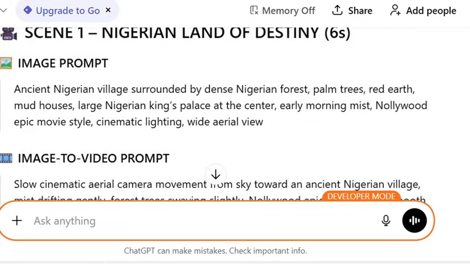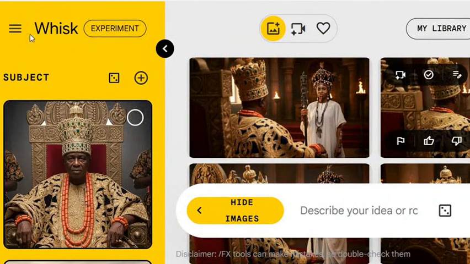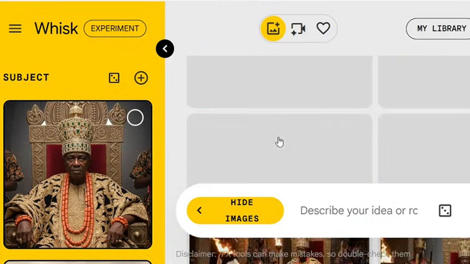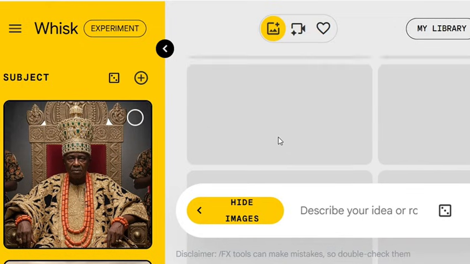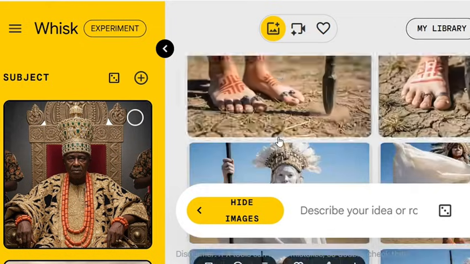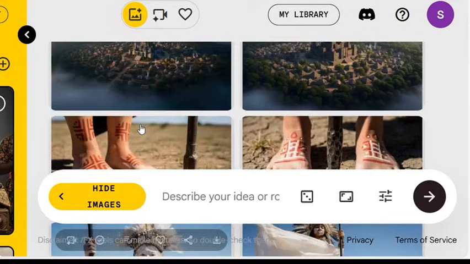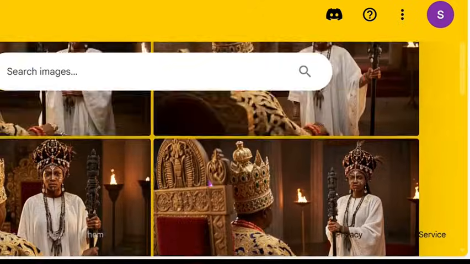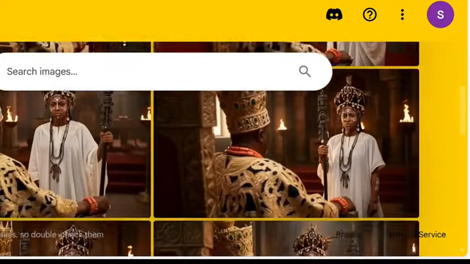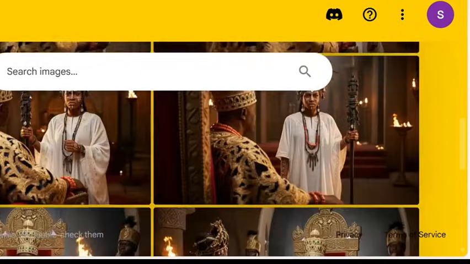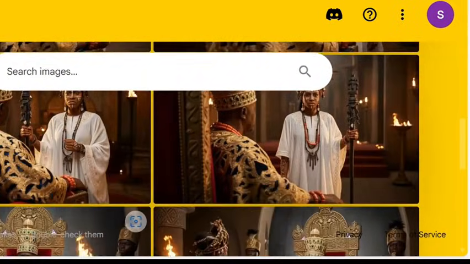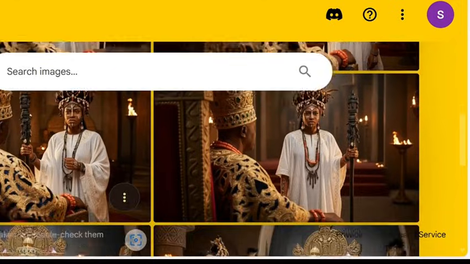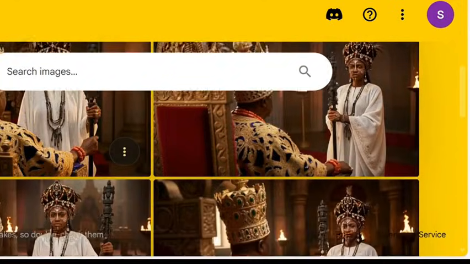Now the AI tool I use here is called, as you can see, this is the name here, Whisk. This is how I generate all my images. For the first scene ChatGPT gave to me, which I tried, this is what it gave to me. Now these are all the images I generated using this AI tool. I use this AI tool to generate all the video images you saw.